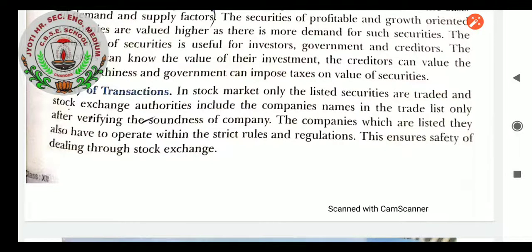So the stock market also helps to list the securities which are traded, and stock exchange authorities include the company's name in the trade list only after verifying the soundness of the company. So from the safety of transactions point of view, the companies which are listed also have to operate within strict rules and regulations, and they must ensure the safety of dealing through the stock exchange market.